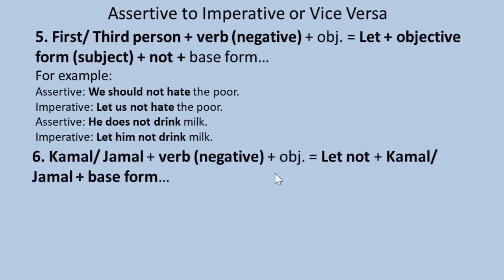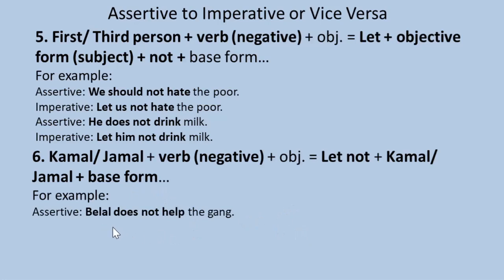Kamal, Jamal, verb negative: let not, Kamal, Jamal, base form. So if the subject of the sentence is a proper noun, and if the proper noun is followed by a negative verb, we have to transform the sentence like this: let not, proper noun, base form. For example, assertive sentence: Belal does not help the gang. Imperative: let not Belal help the gang.